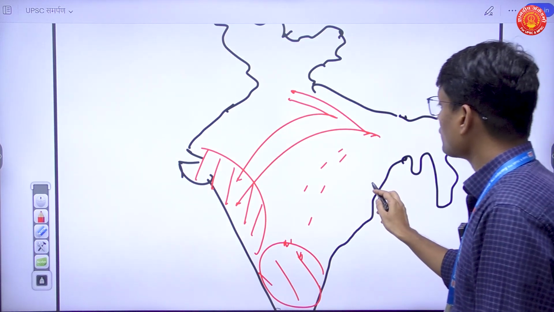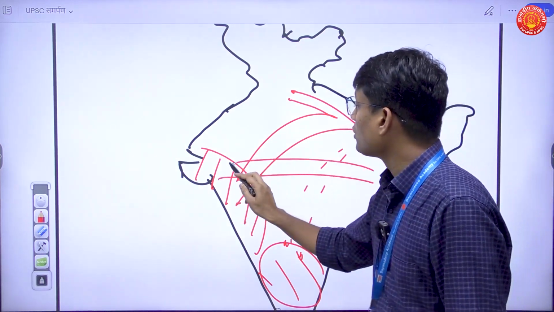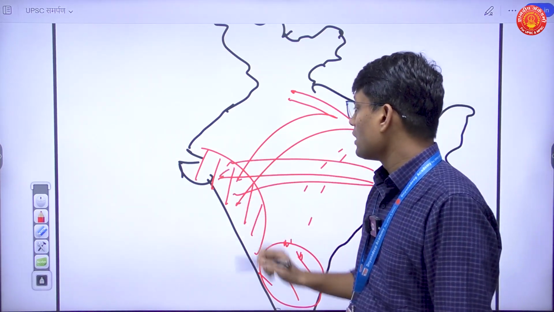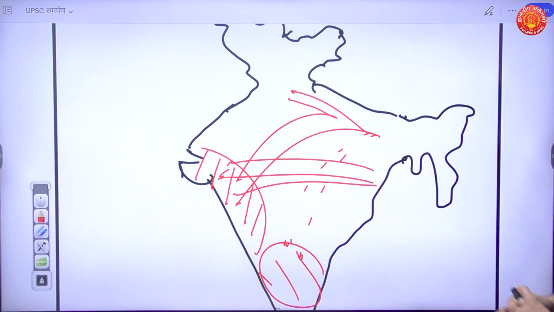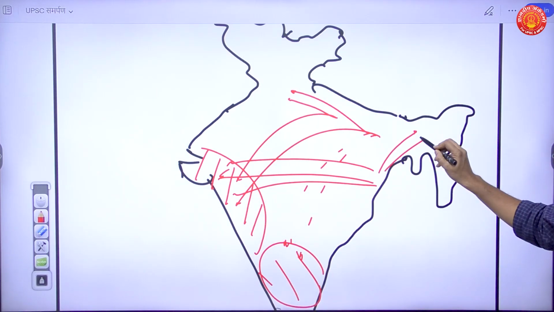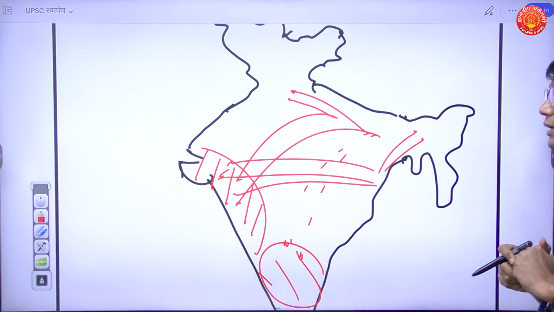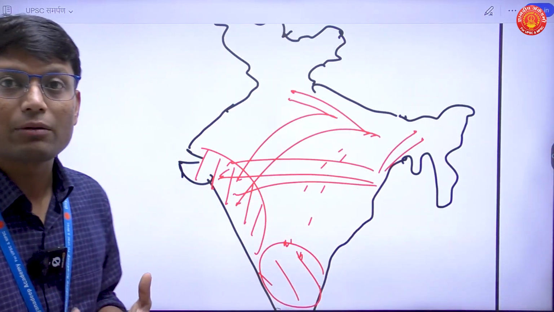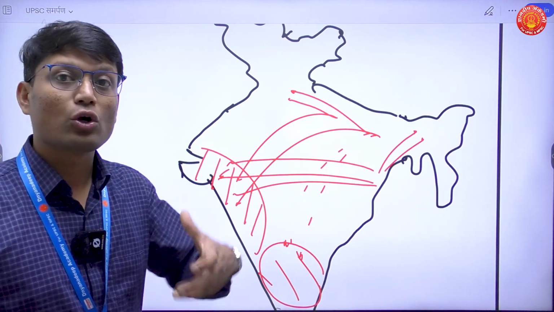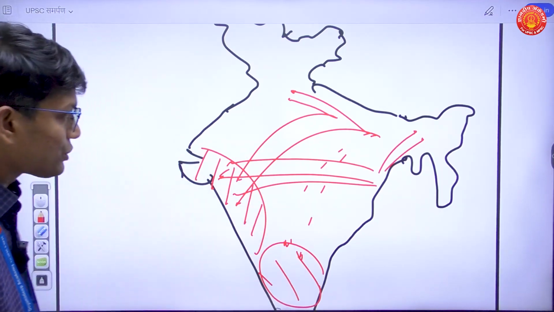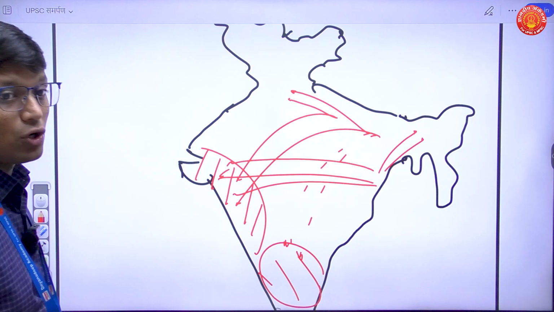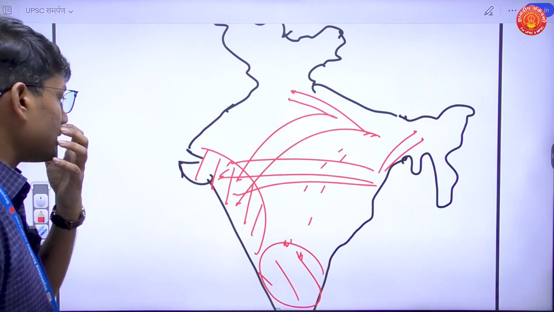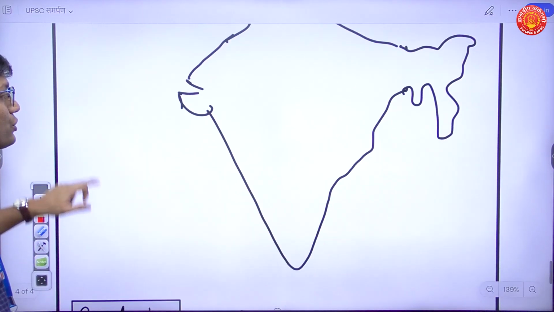Again, I have some migration from Odisha and Jharkhand to the western part of the country, right? So these kinds of flows need to be shown here. There is some migration in the northeast as well. So that is how your map needs to be presented, because this particular map is going to show a lot of information which you may or may not be able to present in the answer. So that was about the migration map.